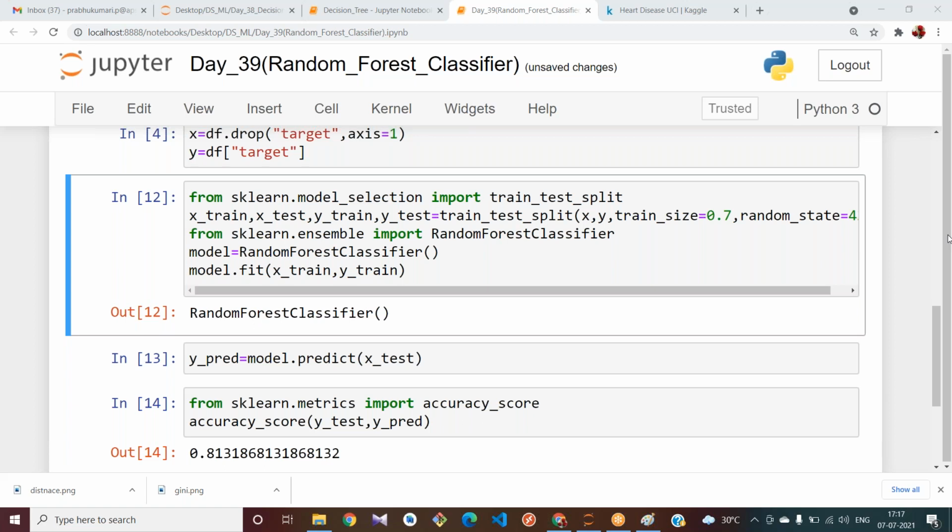For this heart disease dataset, the accuracy is more for decision tree when compared to random. No, for the heart disease dataset, have you got more accuracy? Try to change your data.